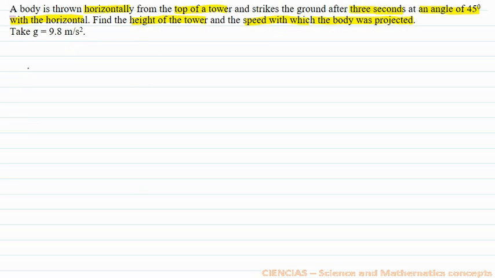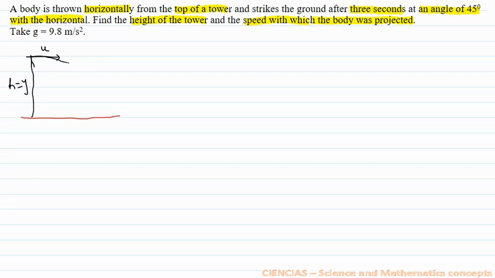First of all, we see diagrammatically what the question wants to tell us. So this is a vertical height and this is the ground, and the body is projected horizontally. This is the height, or vertical distance y, and the body is projected with initial velocity u in the horizontal direction.